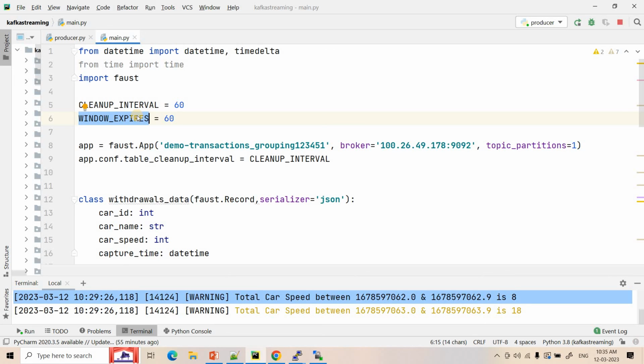I hope you are getting it. This is a very important concept with respect to any stream processing, out of order event handling. It is a very challenging problem, but Faust has made it very simple for us to handle. Just 2-3 parameters we need to configure properly and then it can be handled easily.